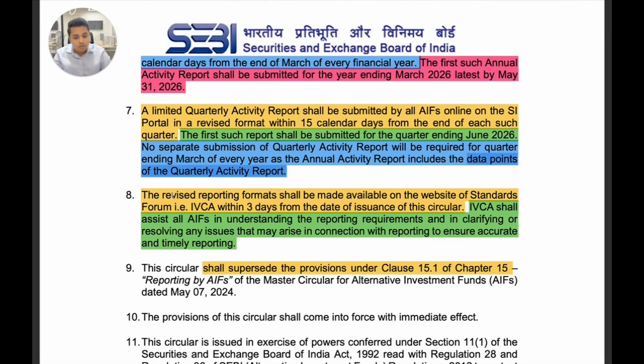The revised reporting formats, this is the format of the annual activity report and the quarterly activity report, will be available on the website of the standard forum, that is IVCA, within 3 days from the issuance of this circular.